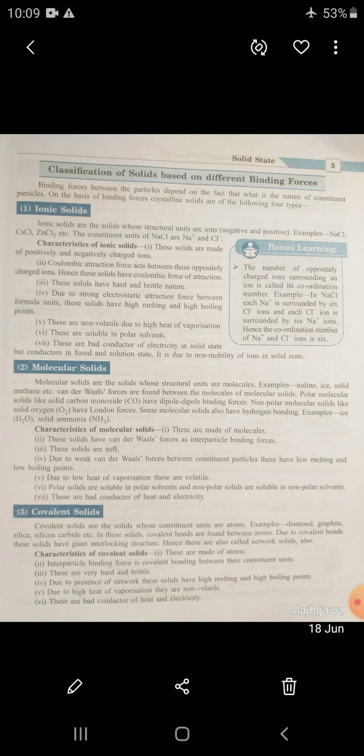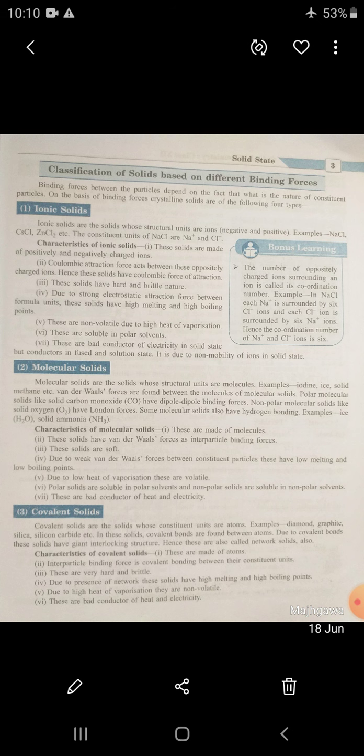Ions are negative or positive in nature, so negative and positive ions form a structure, that is the ionic solid, like sodium chloride, cesium chloride or zinc chloride. The constituent units sodium and chlorine, cesium and chlorine, zinc and chlorine form the ions.